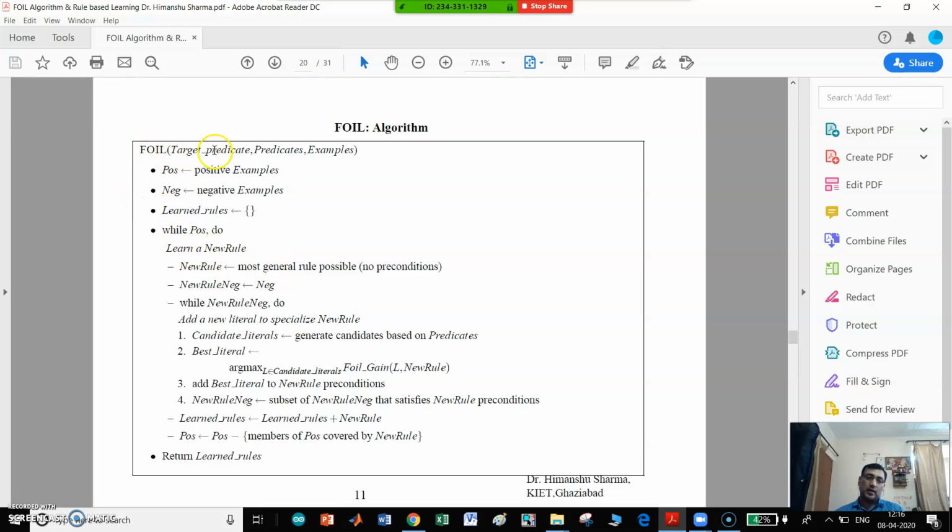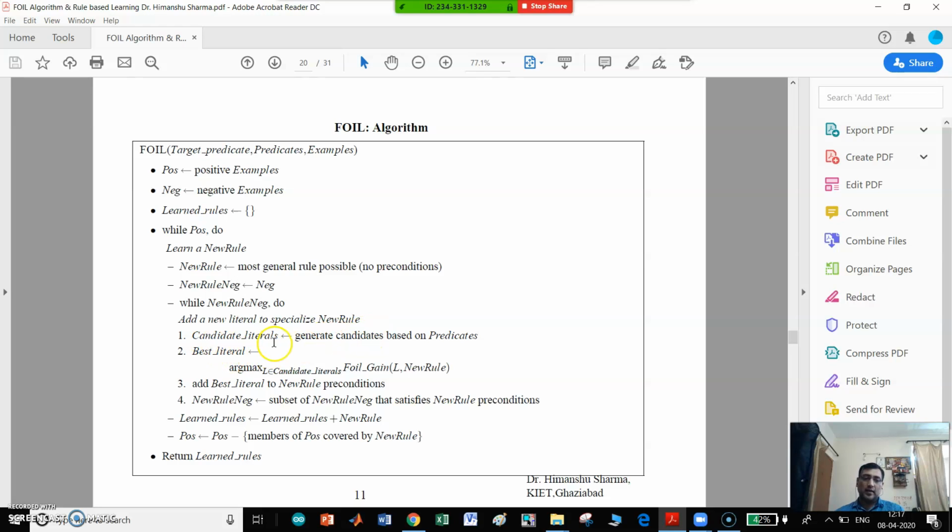FOIL takes the target predicate, positive examples and negative examples. Learned rules starts empty. While positive is not empty, learn a new rule. For the new rule, start with the most general rule possible, with no precondition. New rule negatives is set to the negative examples. While new rule negatives is not empty, add a new literal to specialize the new rule.